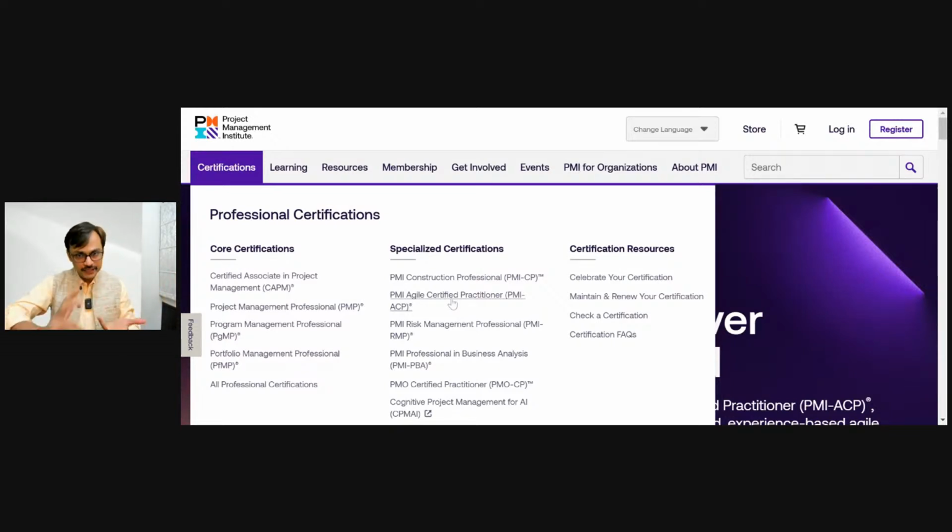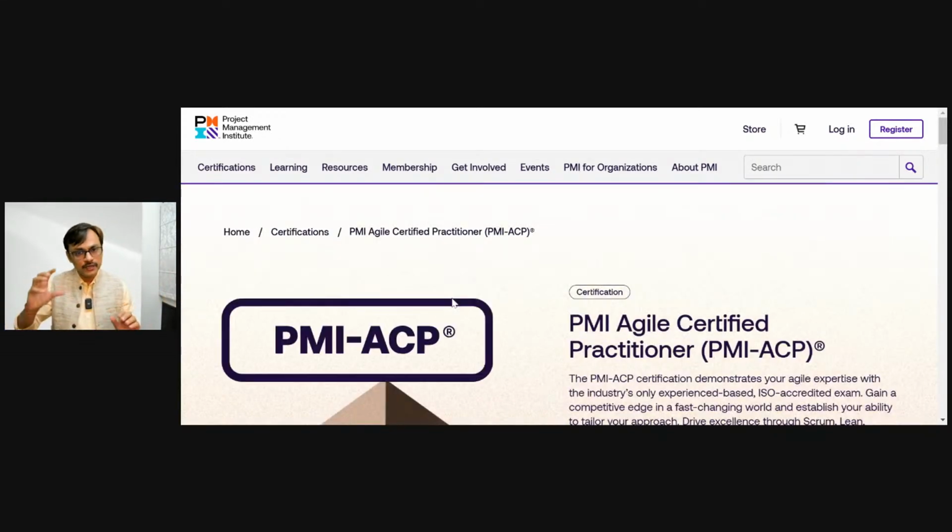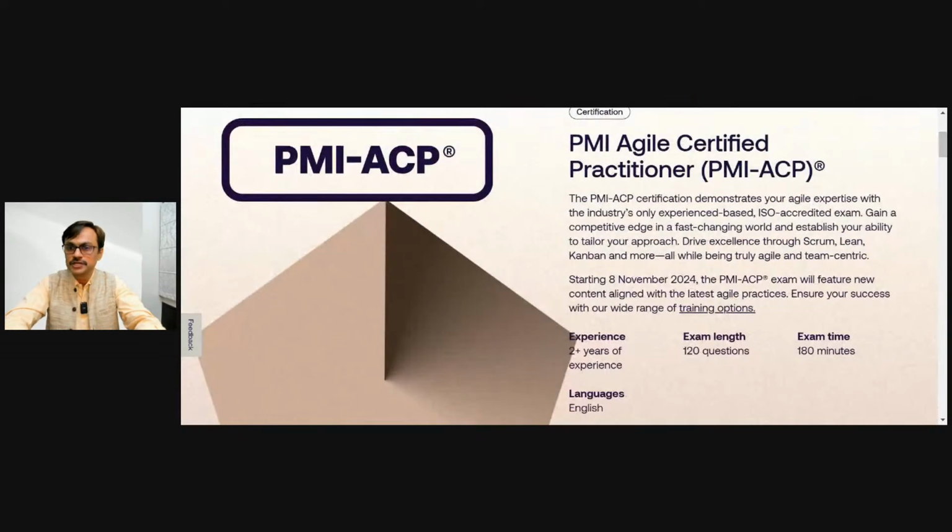So it is not generic, it is talking about one of the ways of doing work management, which is an Agile way of doing, which is a Kanban way of doing, which is a lean way of doing. And they are saying that if you want to demonstrate your competency in that area, you may want to do a PMI-ACP to show that, yes, you are capable of doing work in that particular section. They are saying it's an ISO certified exam, and they are putting up some information here.